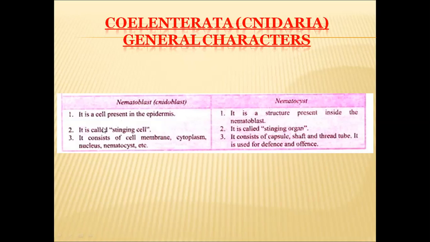Nematoblast is called the stinging cell, whereas the nematocyst is called the stinging organ. Nematoblast consists of cell membrane, cytoplasm, nucleus, nematocyst, etc., whereas the nematocyst consists of a capsule, shaft, and tube. This is used for defense and offense purposes.